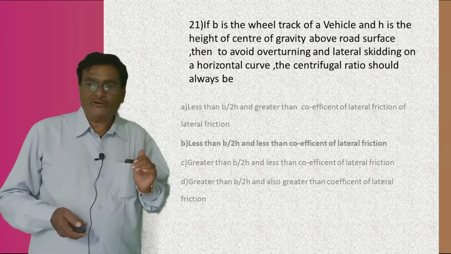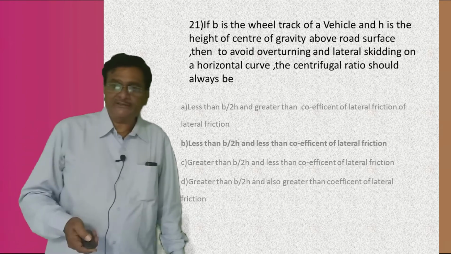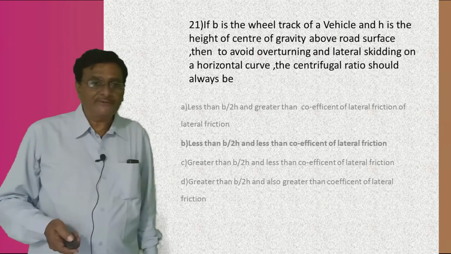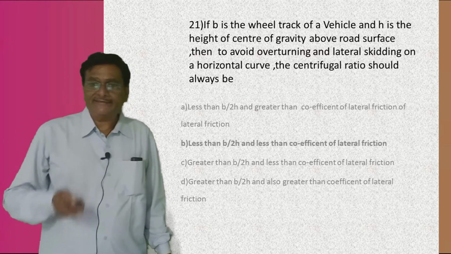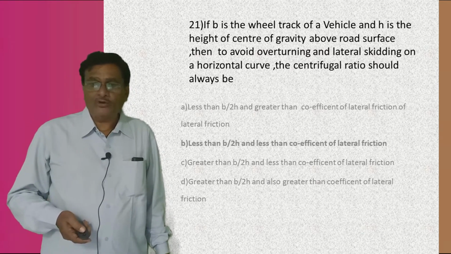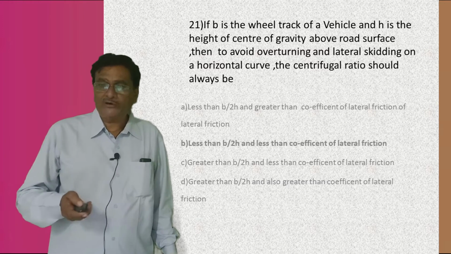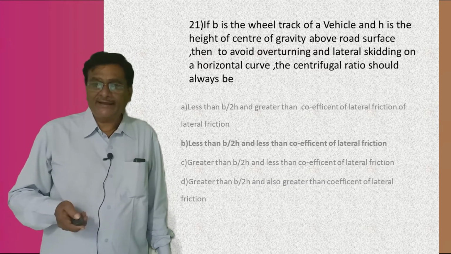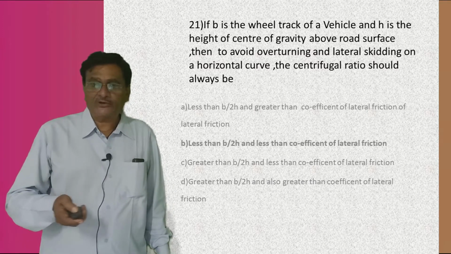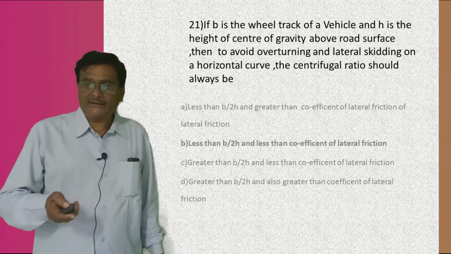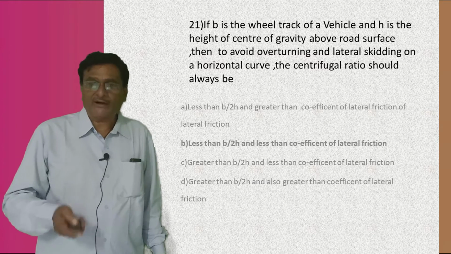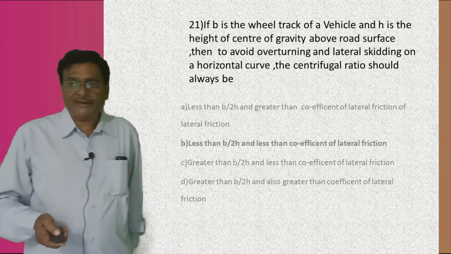Now the question comes in this fashion: if B is the wheel track of the vehicle and H is the height of the center of gravity above the road surface, then to avoid overturning and lateral skidding on a horizontal curve, the centrifugal ratio should always be what? There are four answers, my boys.